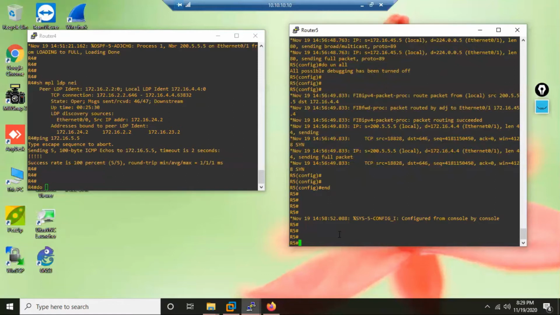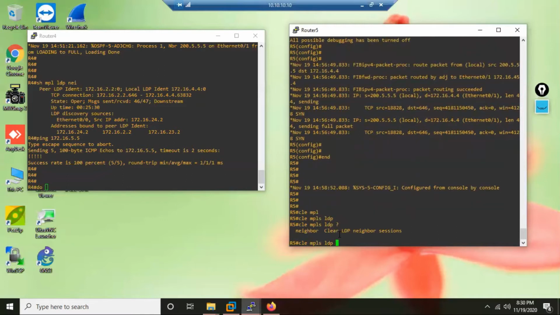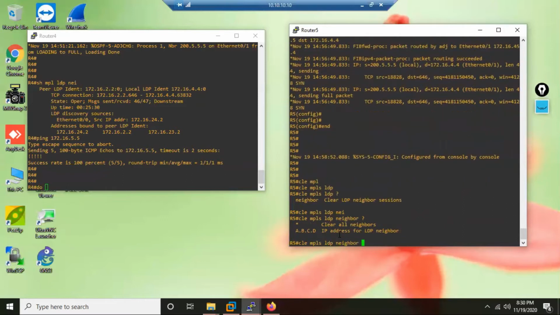So do I have a command by which I can restart the LDP process? Clear MPLS LDP. Let's see. Neighbor, what? Star, like clear IP BGP star, like that command.